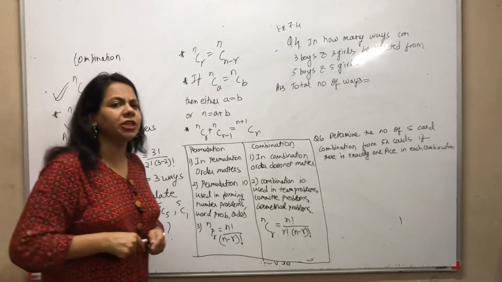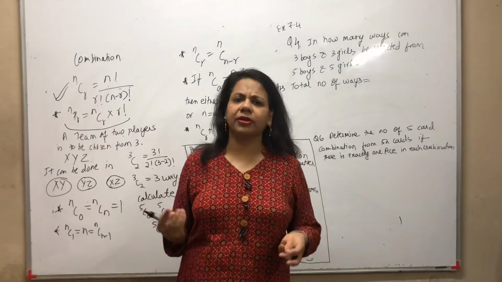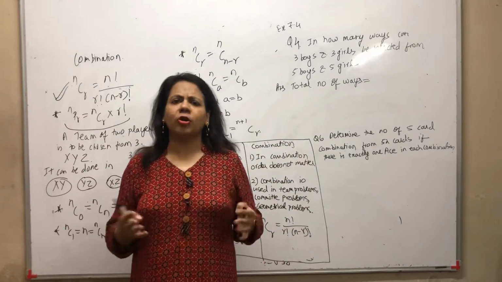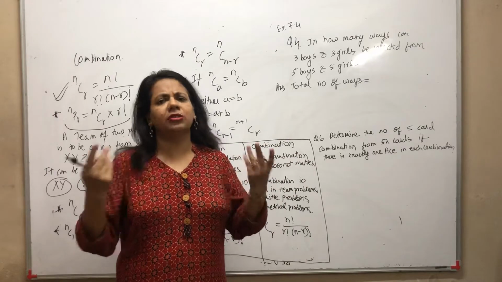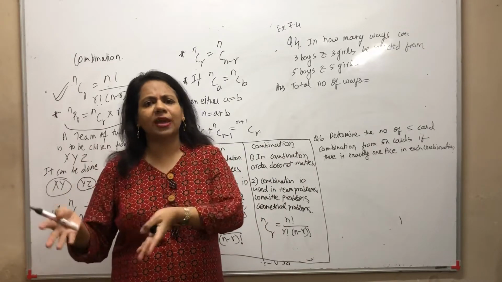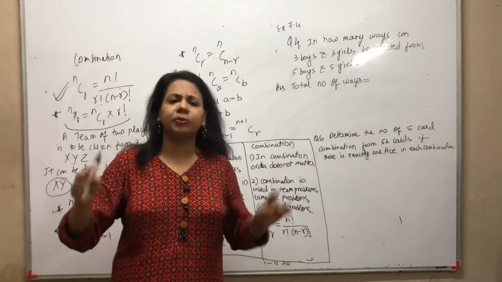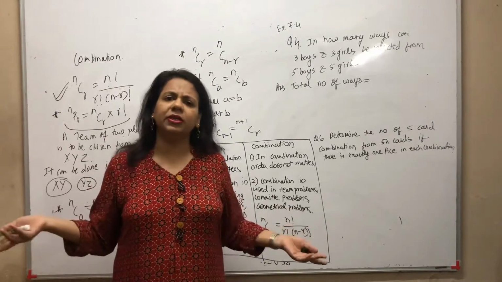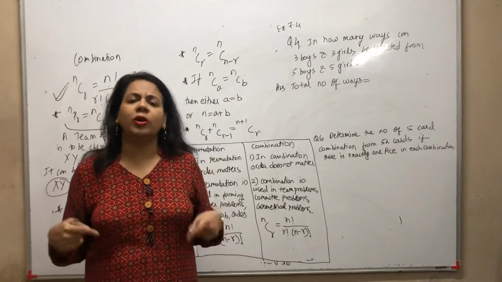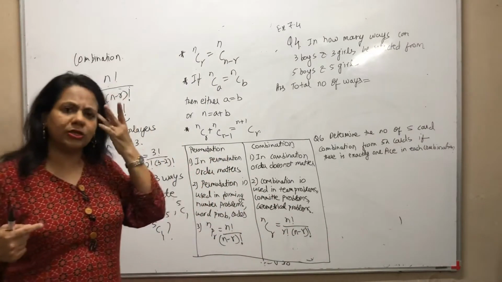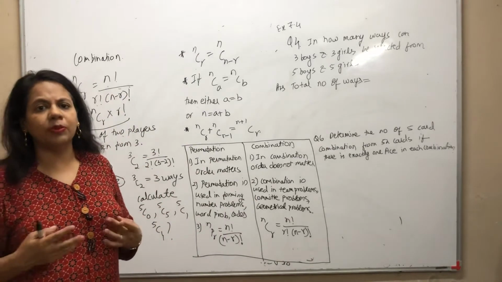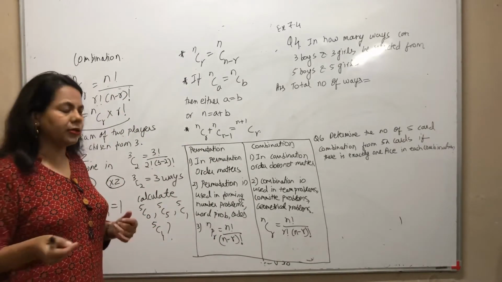Now in combination, order does not matter. If you are choosing a team, if you choose the captain first, that's okay. Or if you choose the vice captain first and then the captain and then the entire team, it is immaterial. In committee problems, order does not matter.